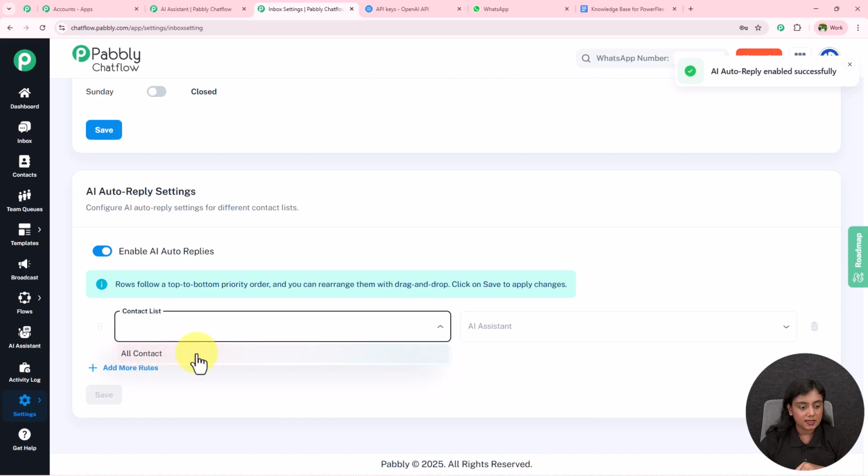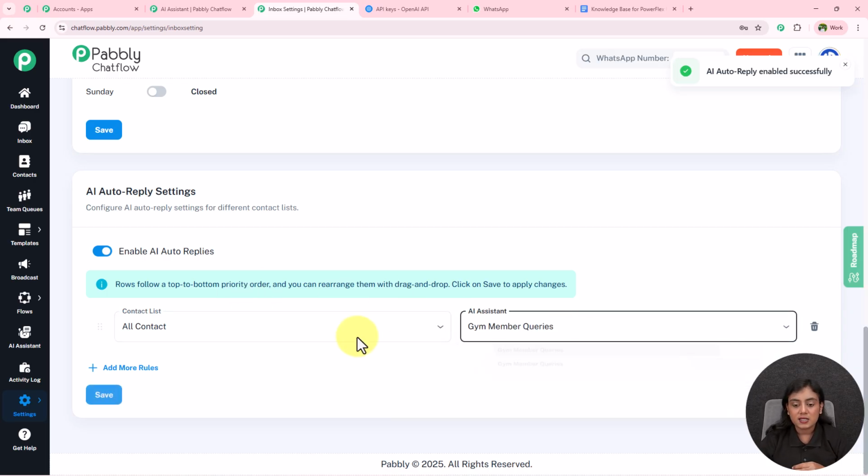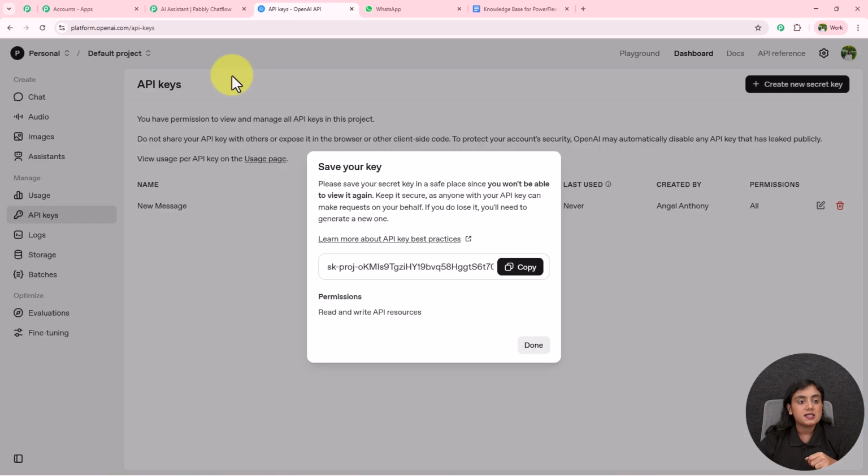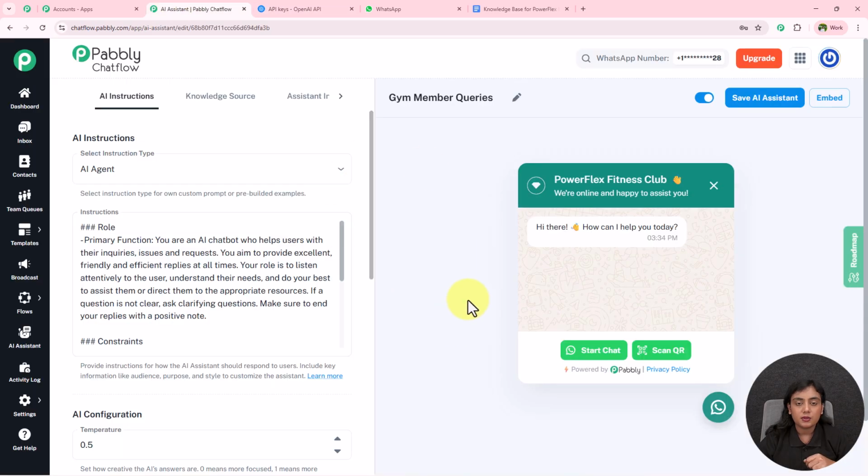So simply enable this button from here and click the add more rules option. For the contact list, you can select all contacts. I have that, so I'm going to select it. If you have different lists according to your requirements, you can select the specific list over here as well, and you need to select the AI assistant as well and save it, and automatically this AI assistant is going to send auto reply to all our contacts. So this is how you create this amazing AI assistant without any coding and programming skills